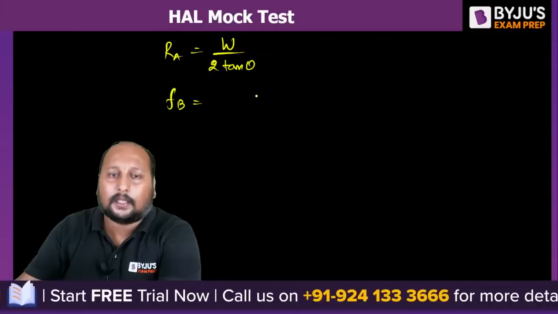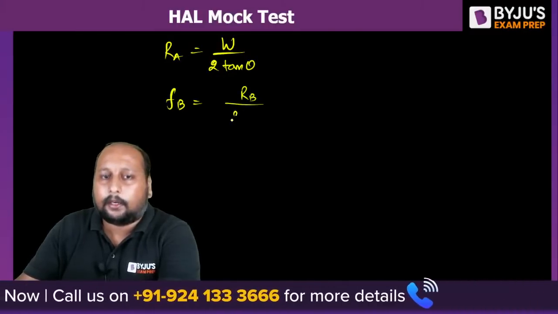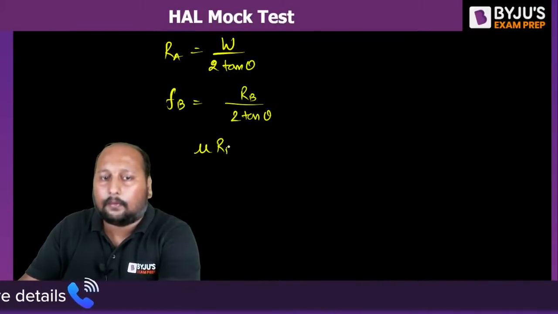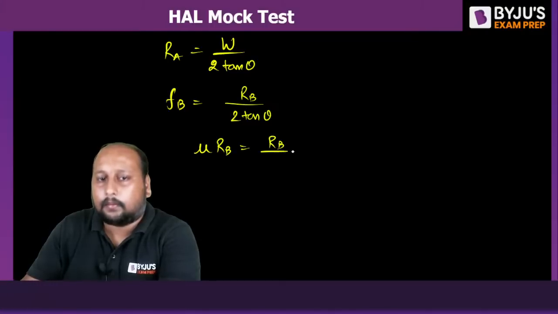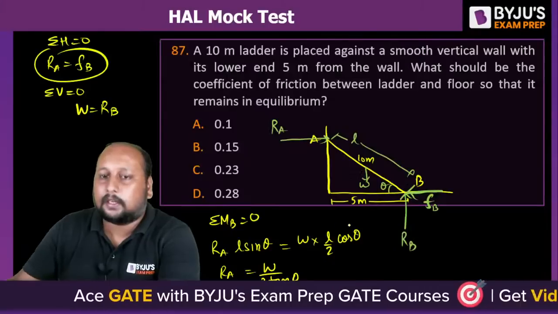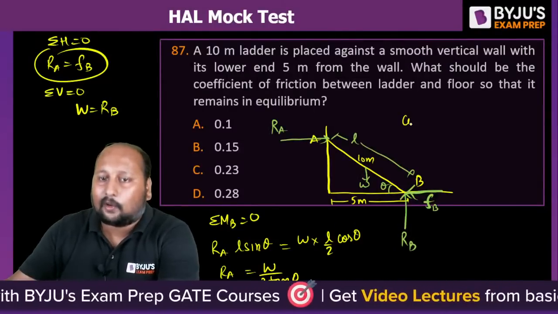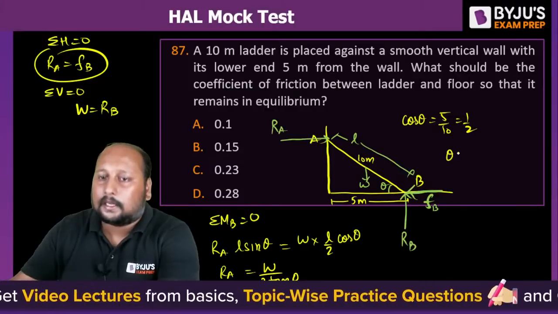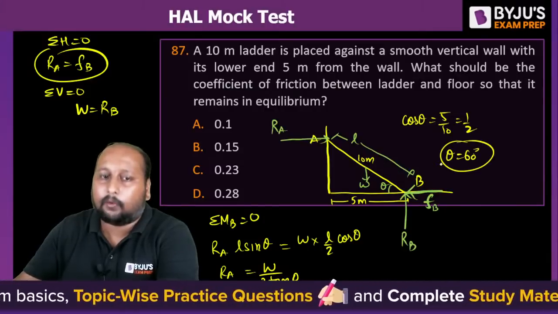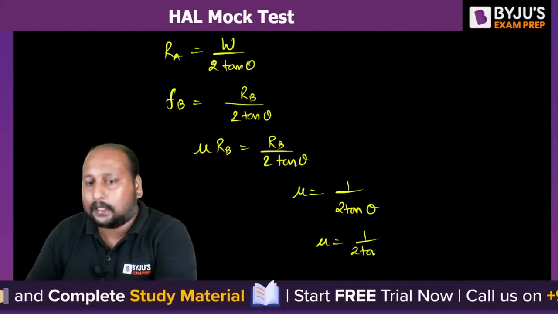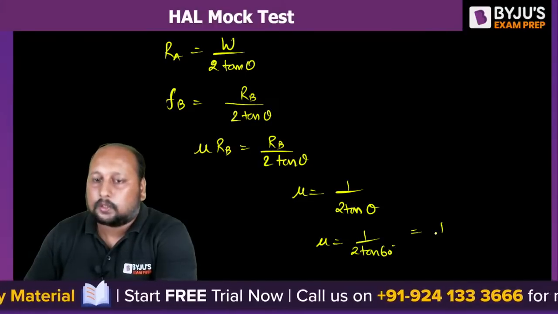What is W? That is equal to RB, so FB is RB by 2 tan theta, right? FB is mu into RB, that is RB by 2 tan theta. So from here mu is equal to 1 upon 2 tan theta. Now the question is, what will be the value of theta? If I say cos theta is equal to 5 by 10, that is 1 by 2, theta is equal to 60 degree, right? Theta equal to 60, so mu is equal to 1 upon 2 tan 60. Tan 60 is root 3, so this is 1 upon 2 root 3.